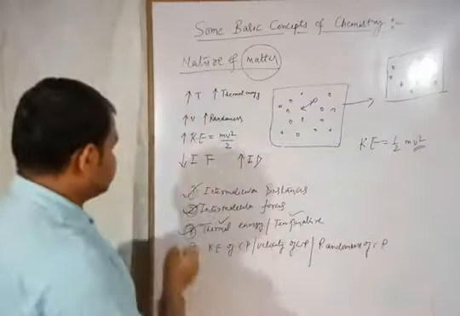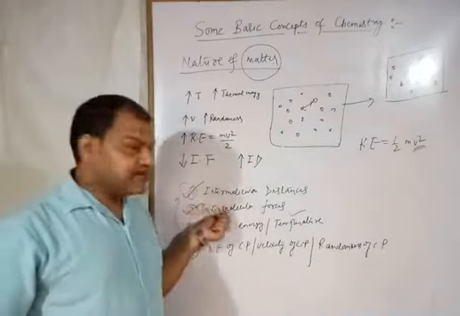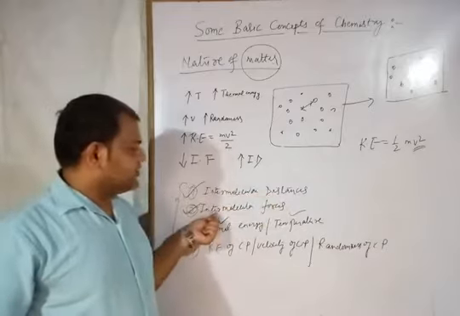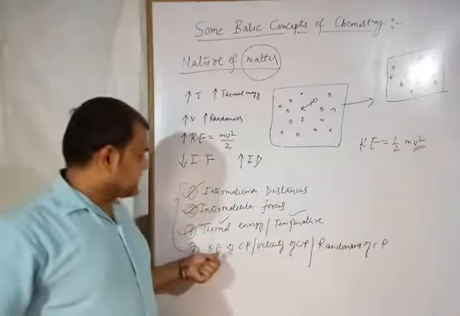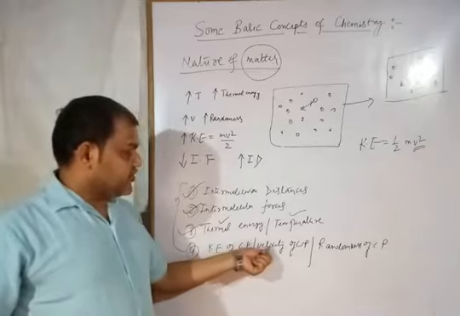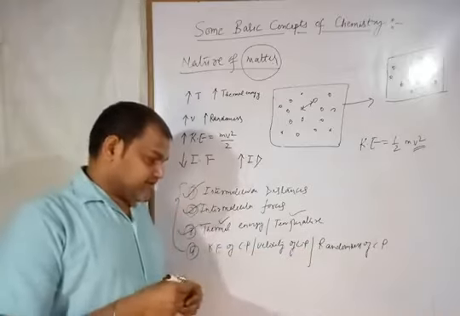So you have to remember these four factors which change the state of matter. What are these factors? Intermolecular distances, intermolecular forces, thermal energy or temperature, and the kinetic energy of constituent particles, or the velocity of constituent particles, or you can say the randomness of constituent particles.